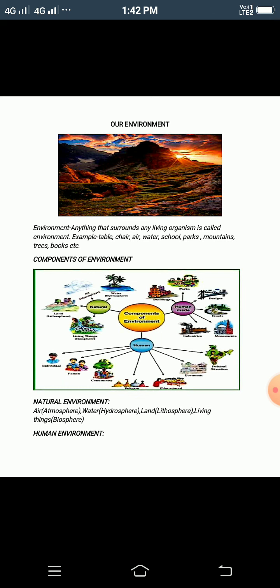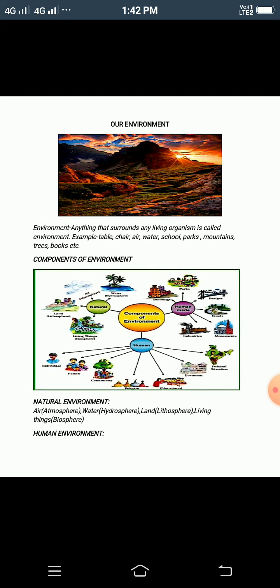It is not made by any human beings. So you can say that it is the gift of nature. It consists of components, or parts, of the environment. So air, water, land, and living things are the parts of the natural environment.